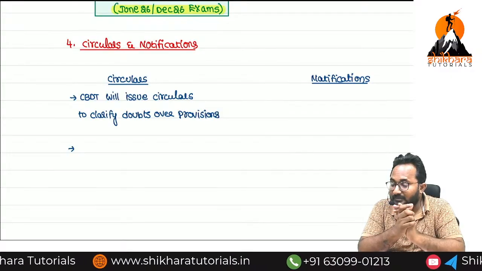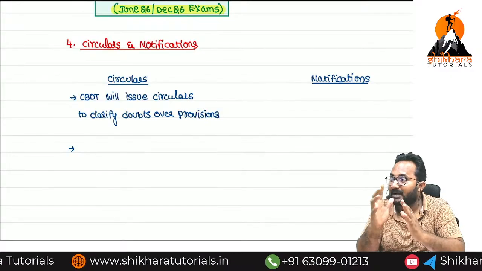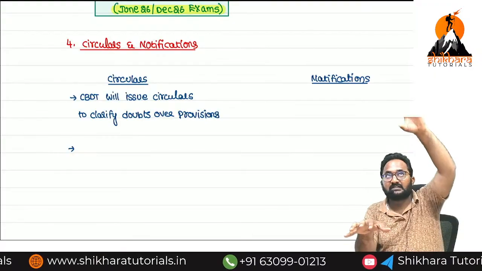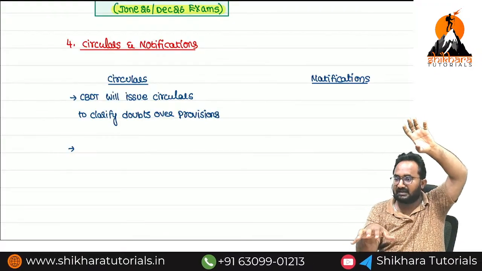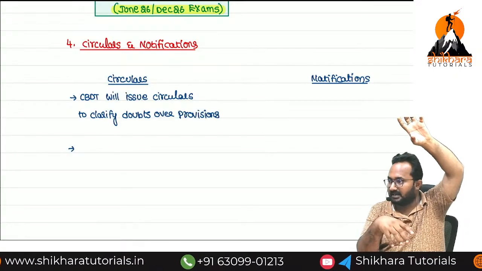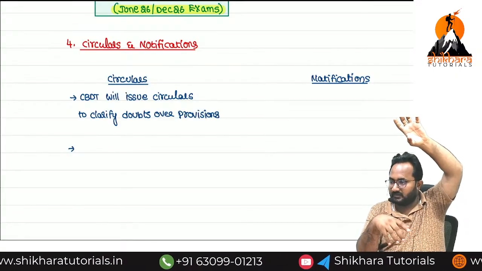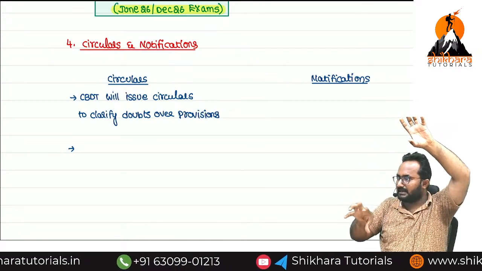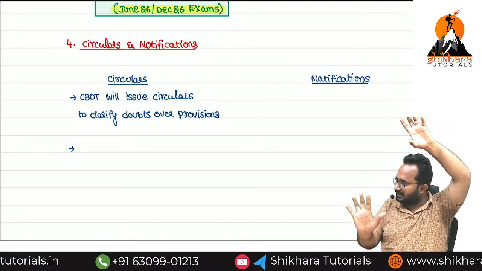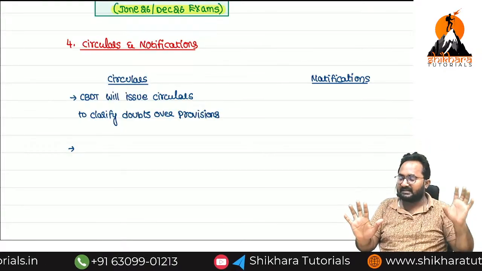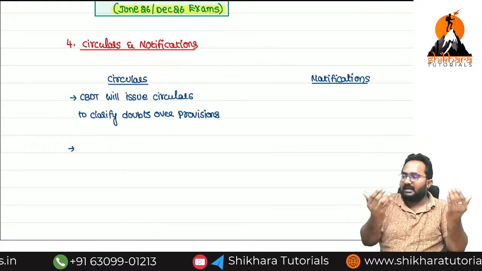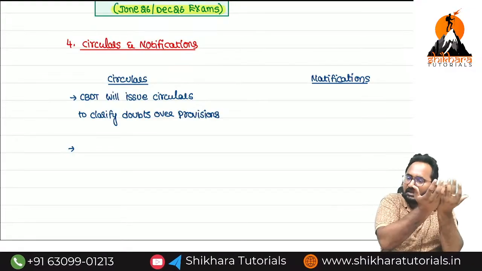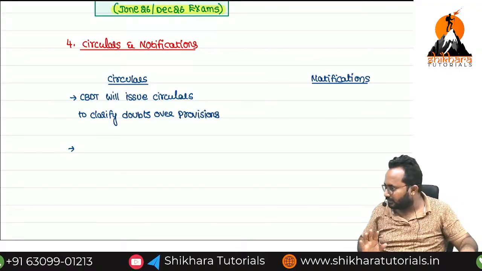But who needs to blindly follow? The department needs to follow blindly, because the first and foremost authority in the department, CBDT, issued the circular. If CBDT issued the circular, the lower level department needs to apply that circular blindly. But the SSC, that is the taxpayer, can follow it or ignore it, no problem. Are you clear?